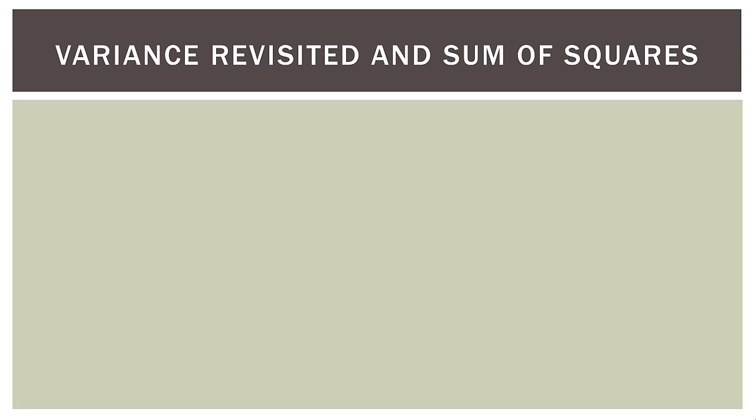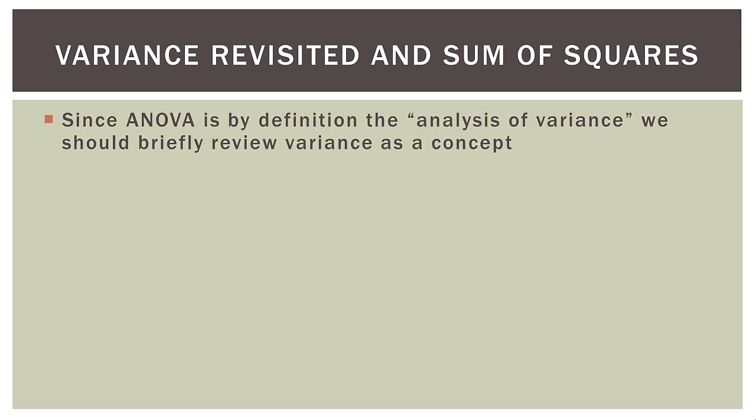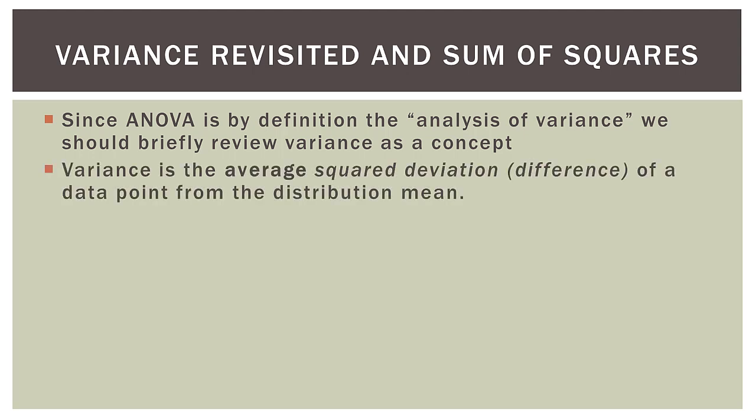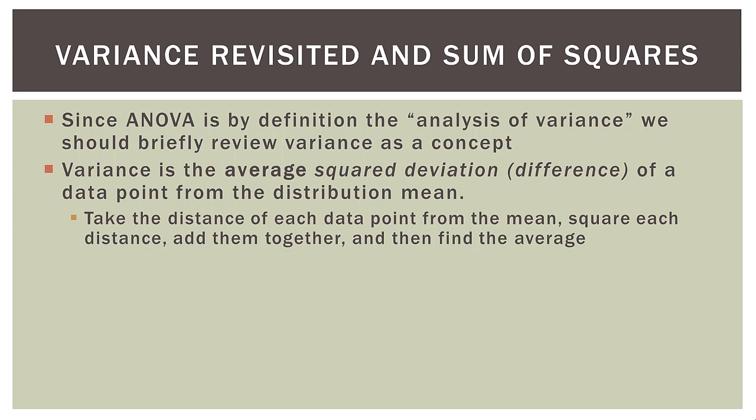So let's briefly go back and visit the idea of variance and its related concept, the sum of squares. Since ANOVA is by definition the analysis of variance, we should briefly review this as a concept. Remember that variance is the average squared deviation, or the average squared difference, same thing, of a data point from the distribution mean. So we take the distance of each data point from the mean, square that distance, add those together, and then find the average.